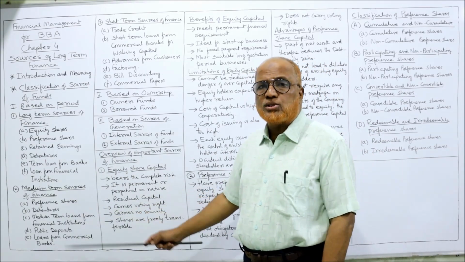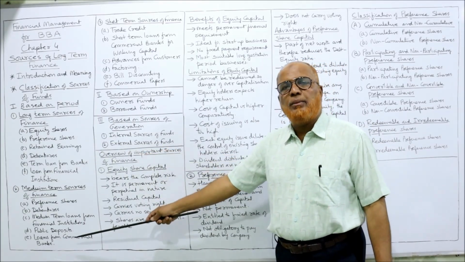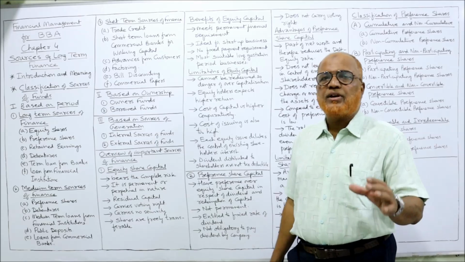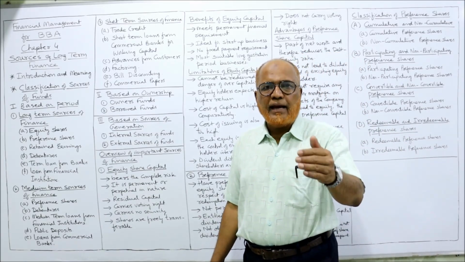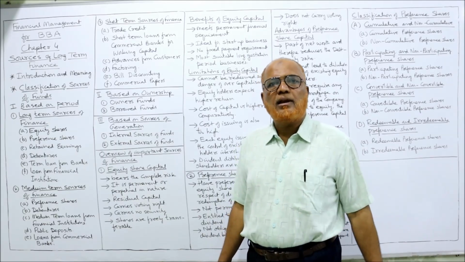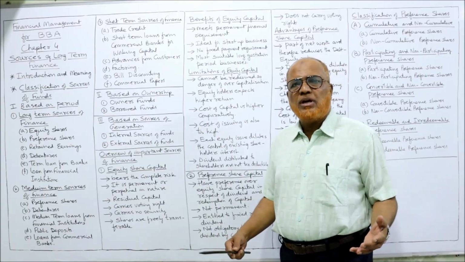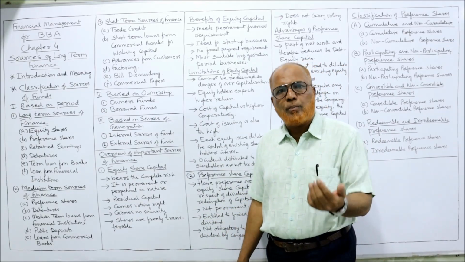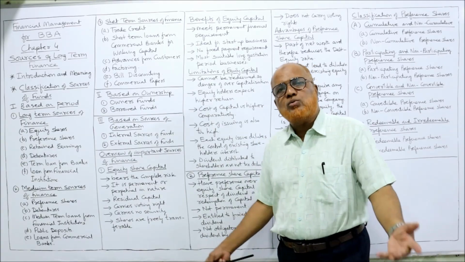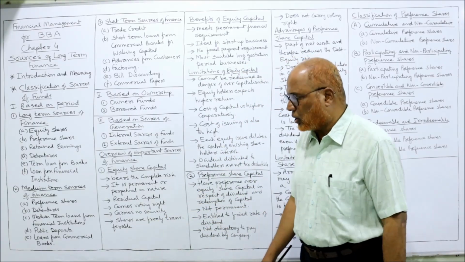So what are the sources? Again, preference shares. Preference shares may be long term or medium term, because redeemable preference shares are there. They can be redeemed in 10 years or 8 years or 6 years, and like that, it may become medium term. Similarly, debentures will be repaid, either after 10 years or before 10 years also. That's why debentures may occur in long term as well as medium term.